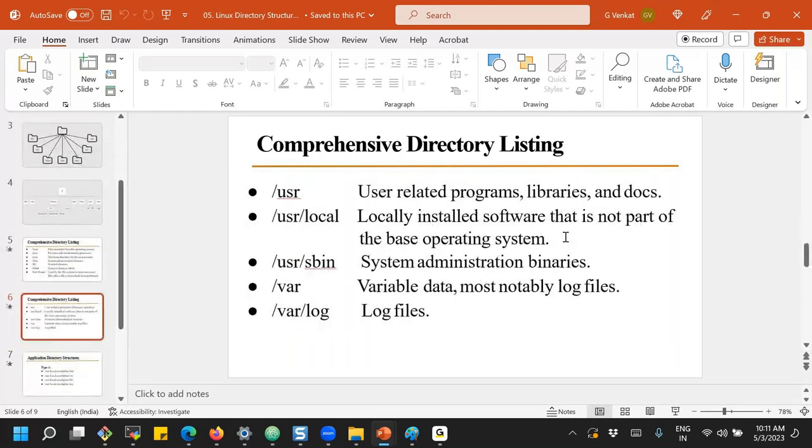And we have user-related programs and libraries, /usr, and any user software you install goes in /usr/local, plus user-related system administration binaries. And variable data, /var/log, the runtime files. These are comprehensive directories which we should understand.